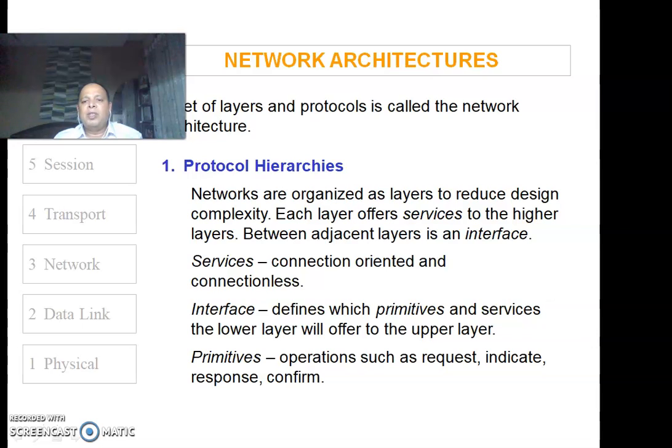Interface is the entity which defines the primitives and services a particular layer is offering to its upper layer, or the lower layer is offering to the upper layer. And what are the primitives? Primitives are 4 kinds of basic operations: requesting a particular thing, indicating that a certain thing has happened or accomplished, responding to a certain request, and confirming. For example, when the data transfer is completed, its confirmation can also be a primitive. So these 2, 3, or 4 kinds of primitives are very common in the network architecture.